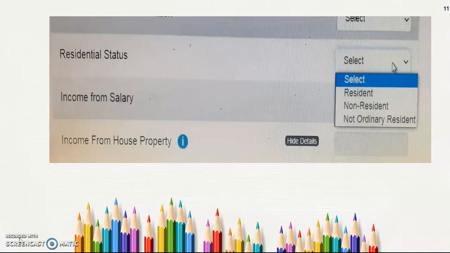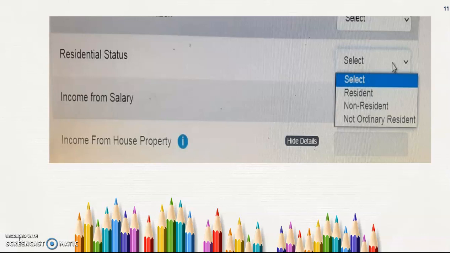For example, in the previous year, if a person stayed in India for 182 days, we can consider them as a resident according to section 6(1)A. If section 6(1)A is not satisfied, we move on to section 6(1)B.